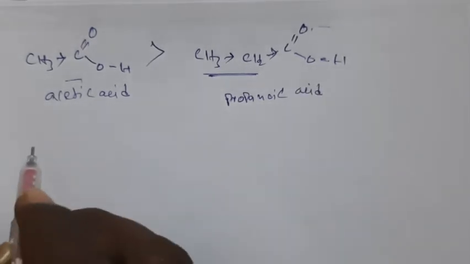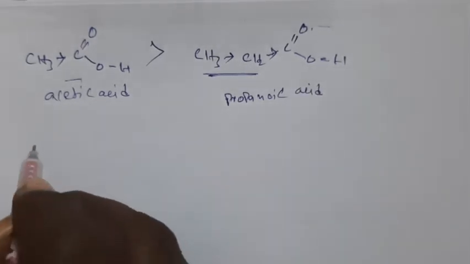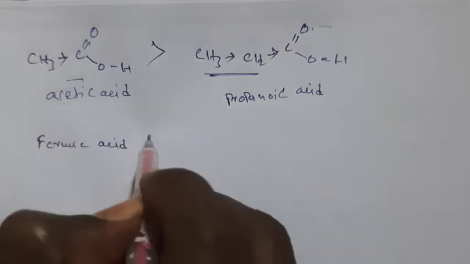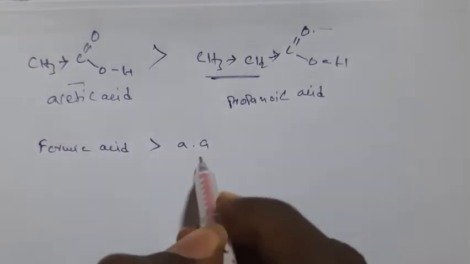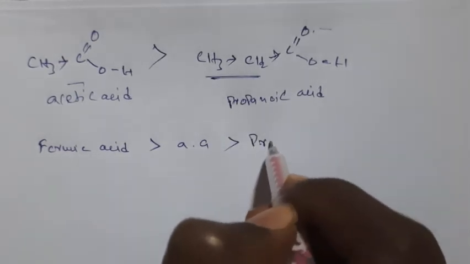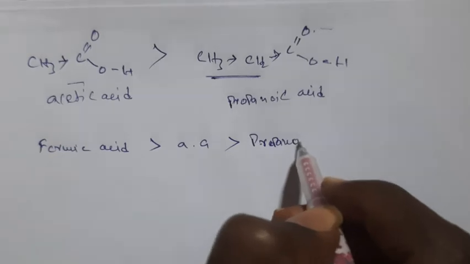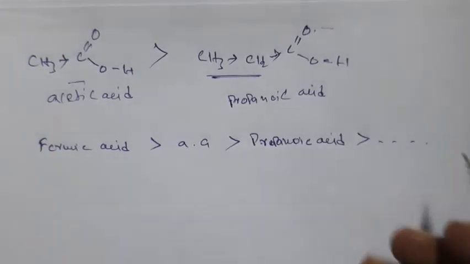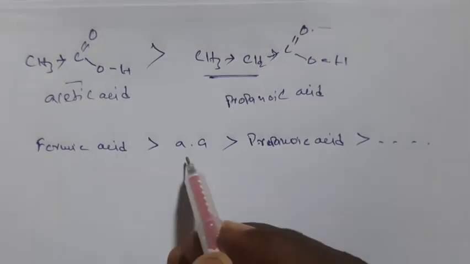So if you write the order of carboxylic acids, formic acid is more acidic than acetic acid. Acetic acid is more acidic than propanoic acid, and so on. So this is in aliphatic compounds.